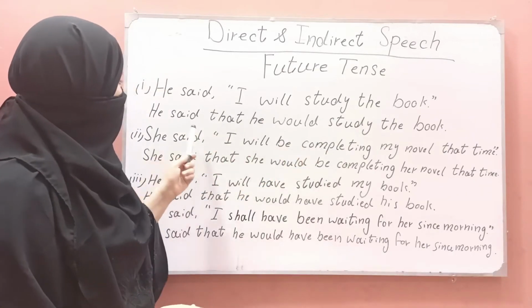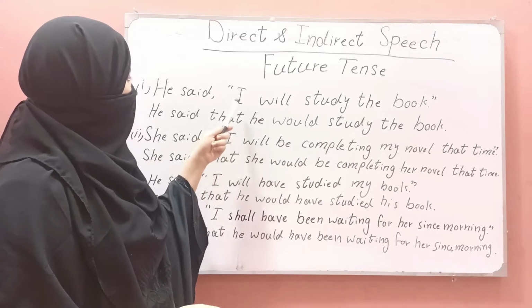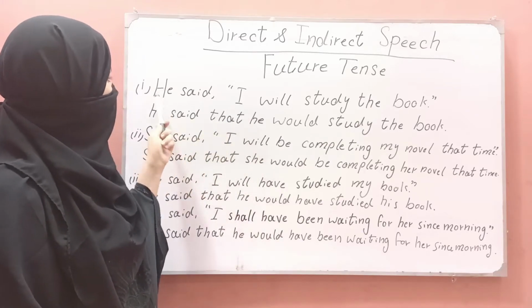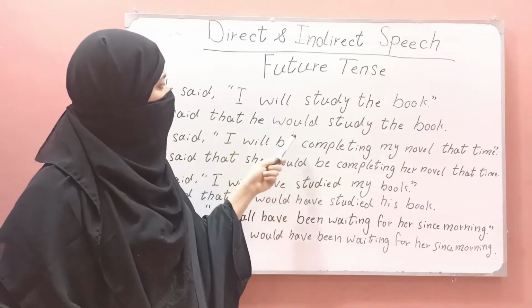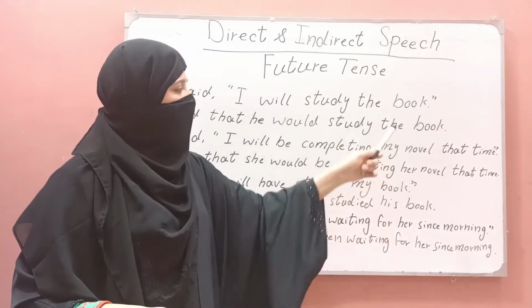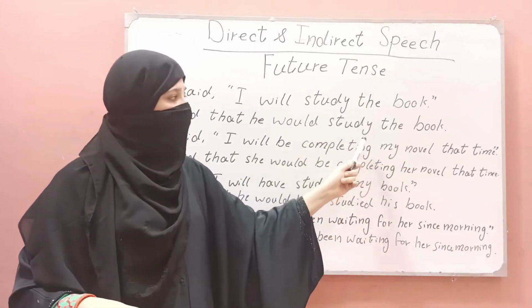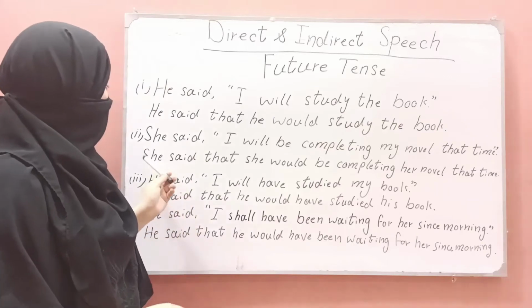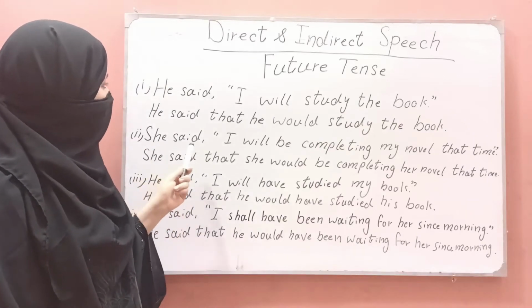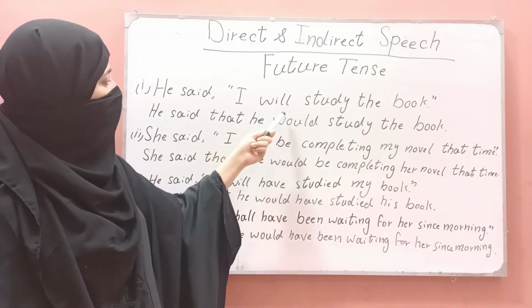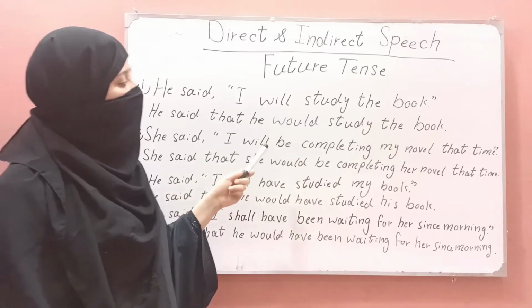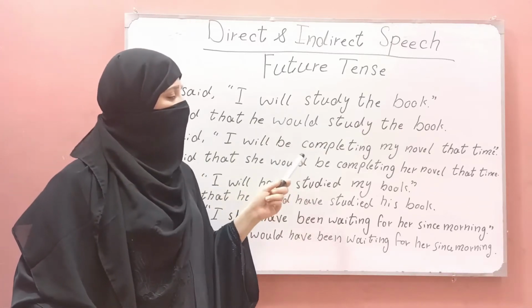He said, "I will study the book." We will change it: He said that he would study the book. We have changed "I" with the first person "he", and "will" with "would". We have changed it into indirect speech. And the other example is this one, a future indefinite sentence.